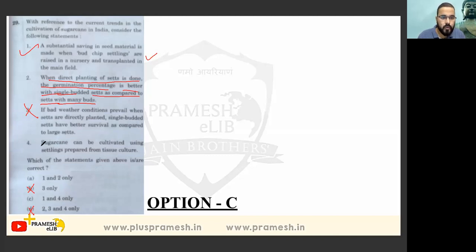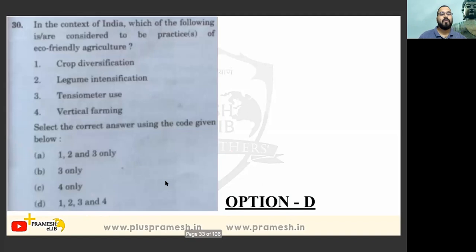Okay, let's see the fourth: sugarcane can be cultivated using seedlings prepared from tissue culture. Very true. What is tissue culture? Cloning of plants. So plants का cloning होता है. That is known as tissue culture. So option 1 and 4, option C will be the correct answer. Elimination and common sense technique have been used. Little bit of knowledge has helped us very well.